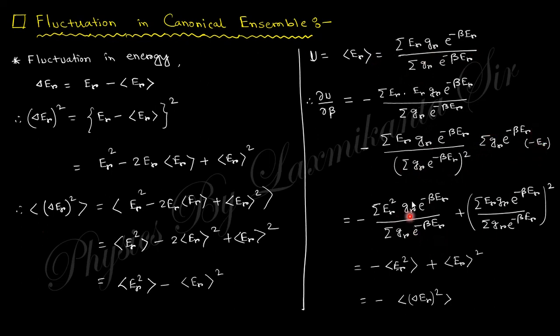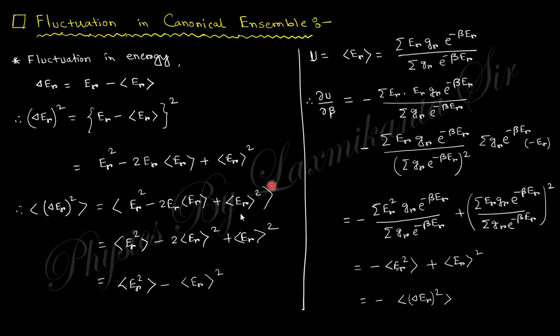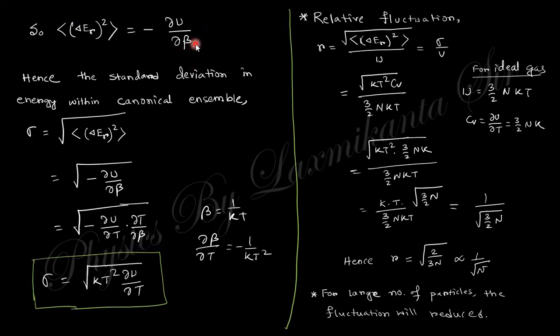You rearrange them and you obtain minus of this one. So this can be written as minus ∂U/∂β. So the sigma, that is the canonical ensemble standard deviation, is root under minus ∂U/∂β, and this beta can be changed into temperature. So finally you get this expression.